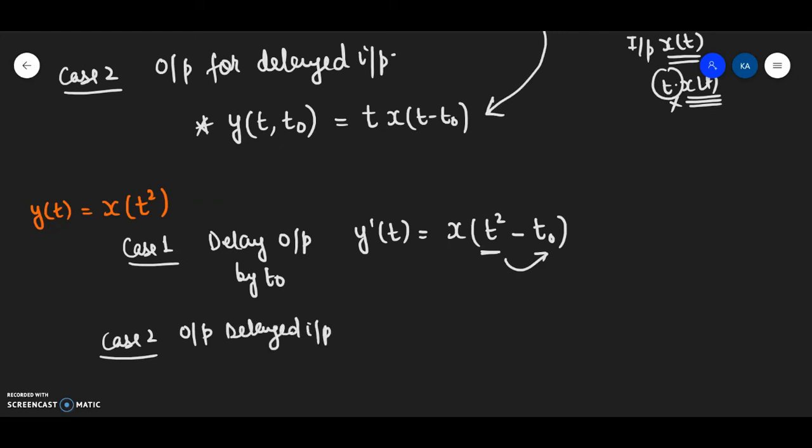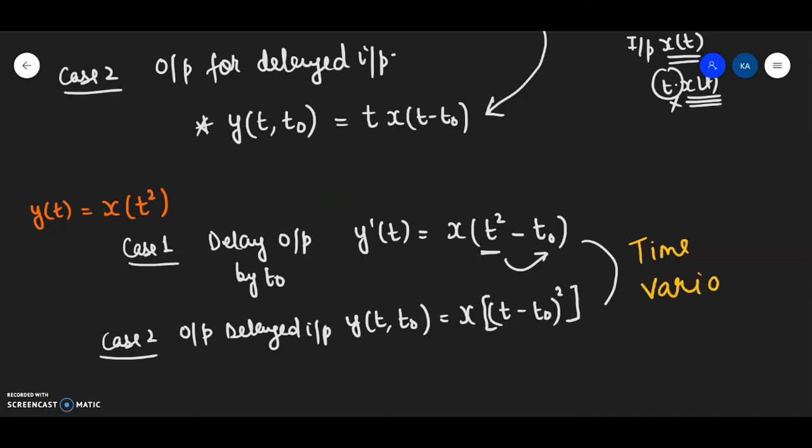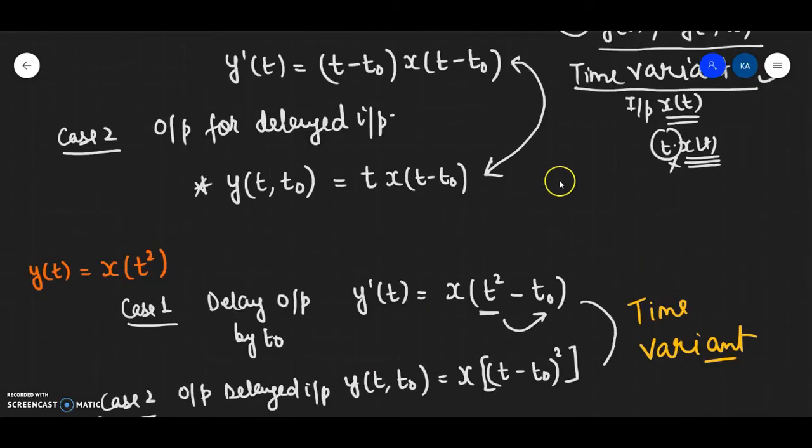Output with delayed input, that is y(t, t0). Now this will be x. Here, in place of t, I have to write t minus t0, and here I'll get the whole square. I can clearly see that these two equations are not the same. So indeed my system is a time variant system. Fine. This system again is a time variant system.